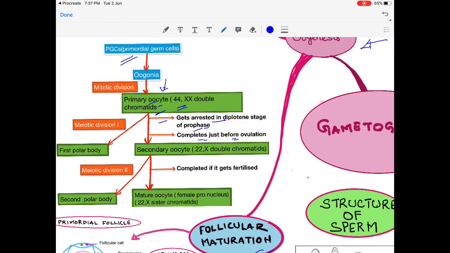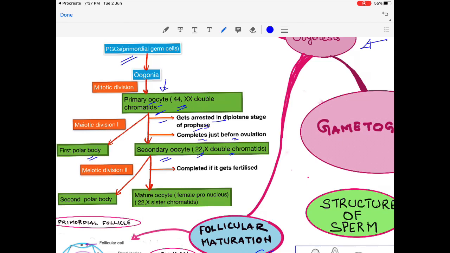So after first meiotic division, it is a reduction division as well as an unequal division of cytoplasm. So we get one polar body and one secondary oocyte having 22 autosomes and one sex chromosome with double chromatids.